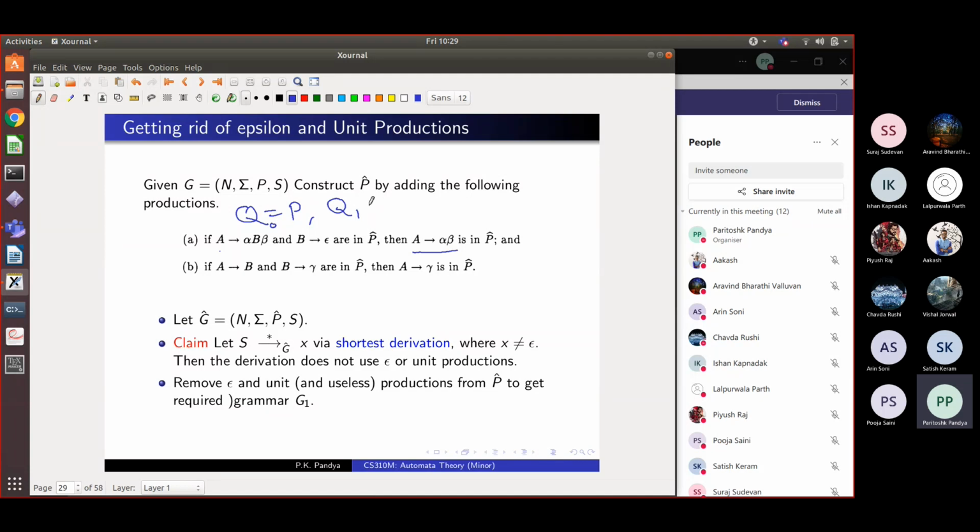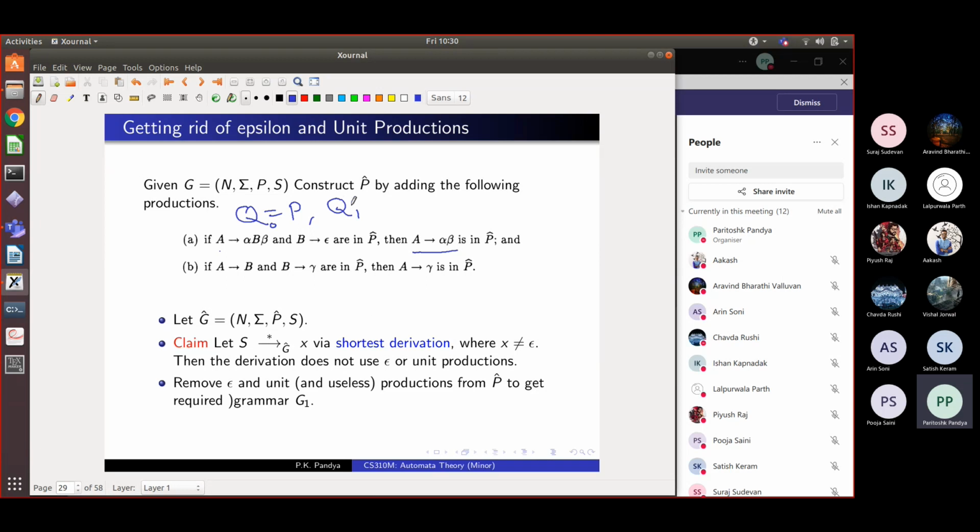Now on this Q1, maybe there are other pairs like this. So I will further keep expanding Q by this rule. I can also expand my Q by the following rule. If I have got a unit production, A goes to B, and then B goes to gamma, which is some long string, then why did I go via B and go to gamma? I can add a rule which directly says A goes to gamma and I can add that to my rule set, and I will not change the language. Do you agree? Instead of doing these two steps of derivation, I will directly do this step of derivation.